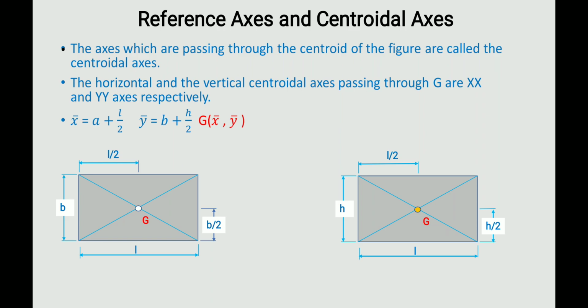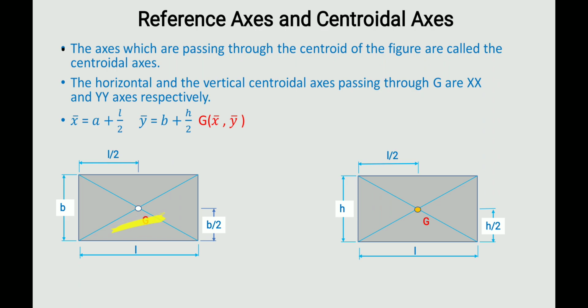Then let us study reference axis and centroidal axis. Reference axis means what we take as the x-axis and y-axis. Horizontal means x-axis, vertical means y-axis, mutually perpendicular axes, from which all the measurements will be taken. That is the reference axis. Then centroidal axis means the axis passing through the centroid.